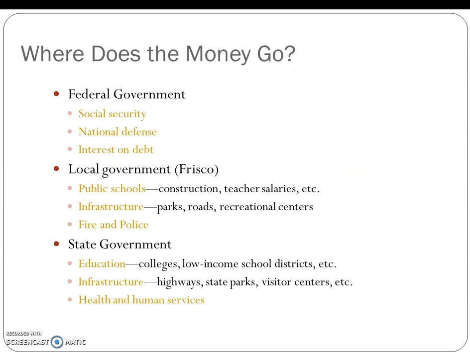Where does the money go? Well, again, just to kind of sum it up here, the federal government spends a lot on Social Security and entitlements, as we talked about before, national defense, and then interest on debt.